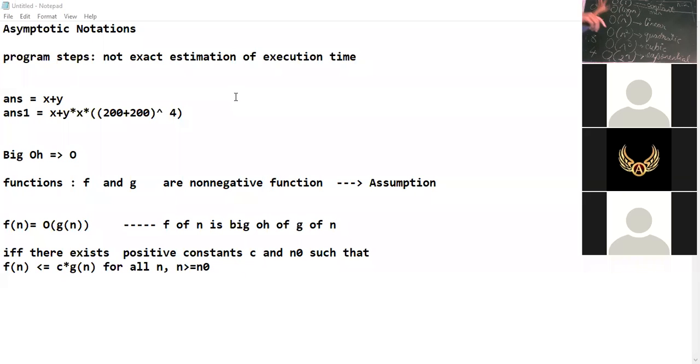So tomorrow we'll see some theorems related to big O notations and theta and omega notations, and then solve some examples. Understood, everyone? Will it be okay with all? So with this, I will stop this lecture.